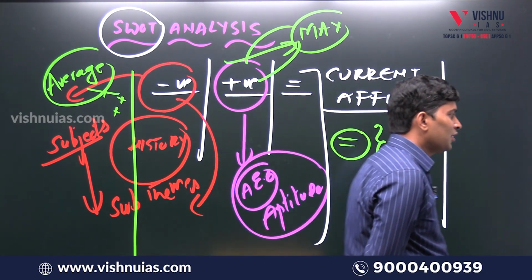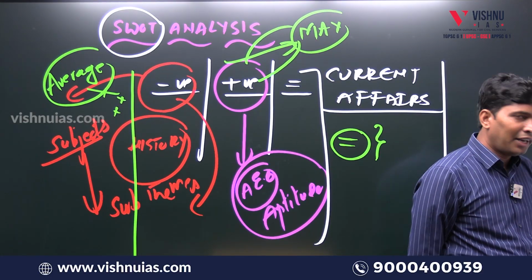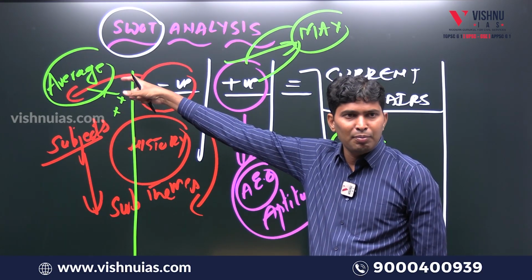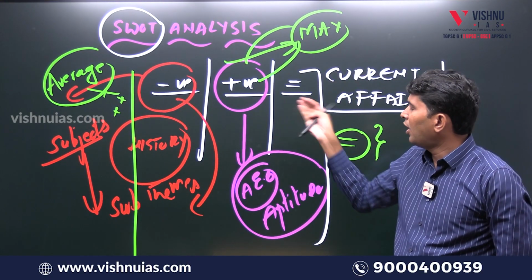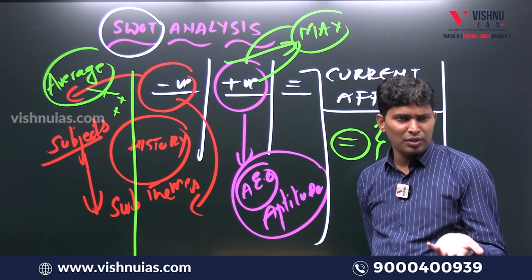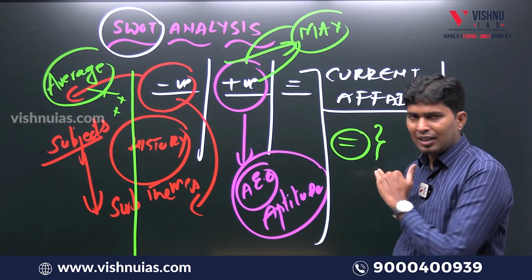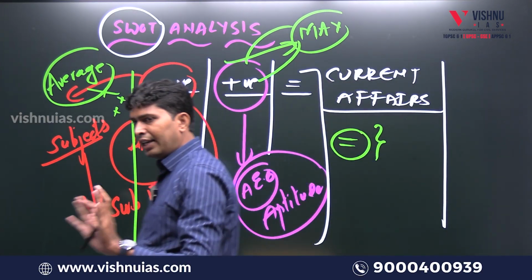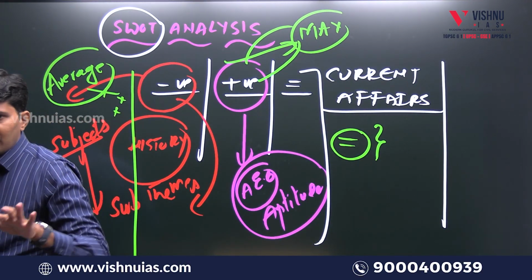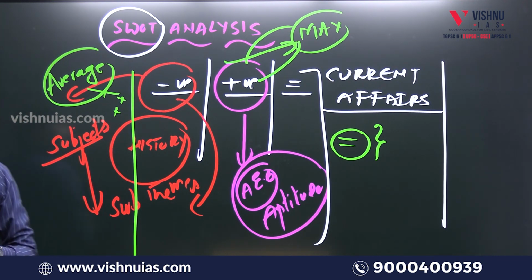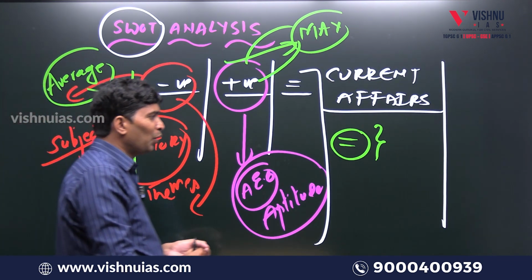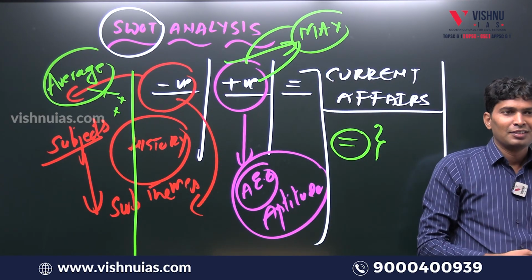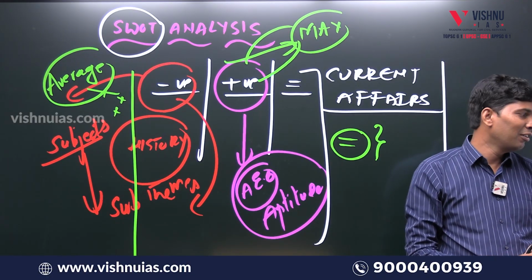The game of the prelims is simple. First, identify your negative areas. Try to improve your negative areas. Try to get at least your average marks. And in positive areas, try to maximize your score as much as possible. In equal areas, at least be equal. Your friend is able to attempt correctly, you are also able to attempt correctly, because both are at the same level of preparation. And be careful. Don't go for wild guessing, because negative marking is there. If you go for wild guessing, finally your roll number will be missing.